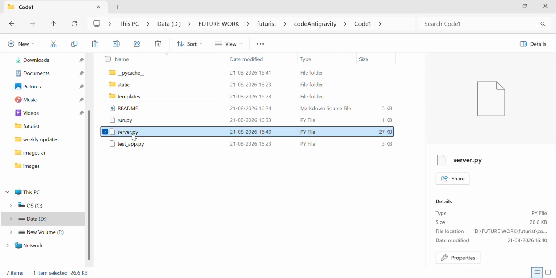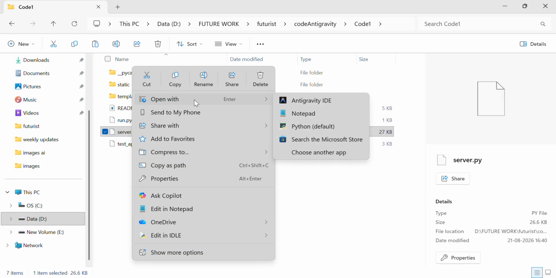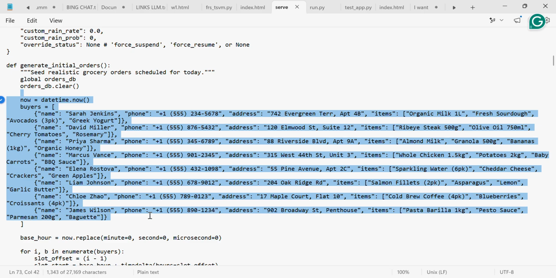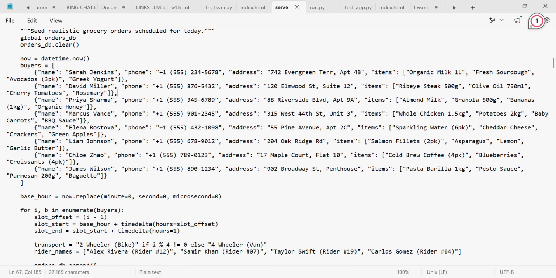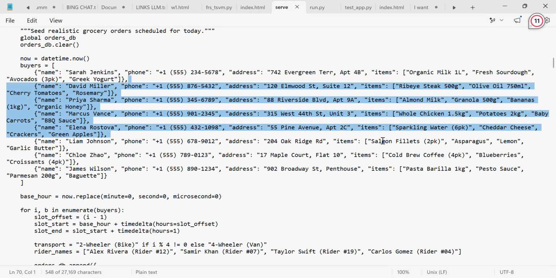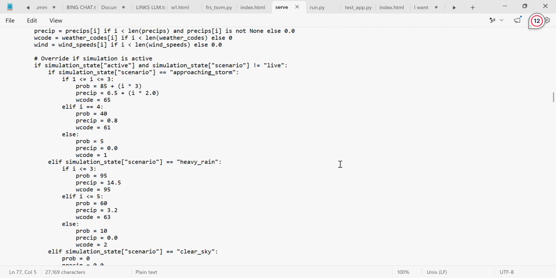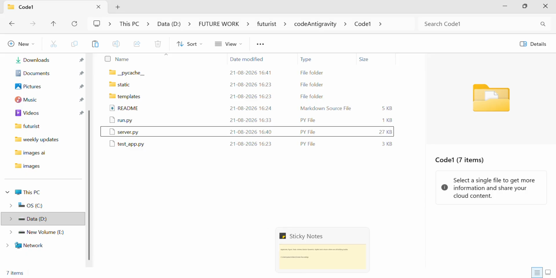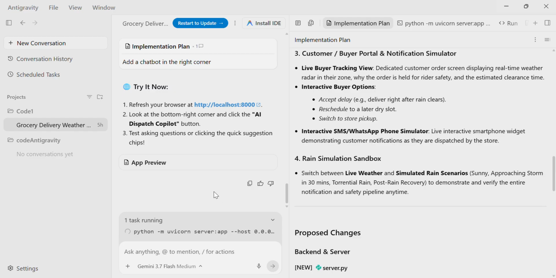If you see server.py, open it with Notepad, or you can open it with Anti-Gravity. Here again the names and everything are hard-coded, so we don't want that. It will send a WhatsApp message to this number if I click it, and if the addresses are given, we want everything to be in an Excel file, as is a good programming habit. So it's so easy, right?